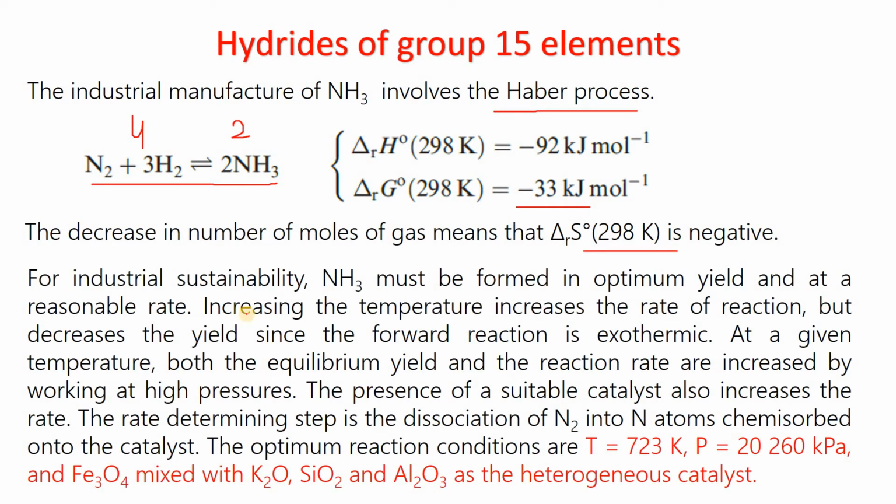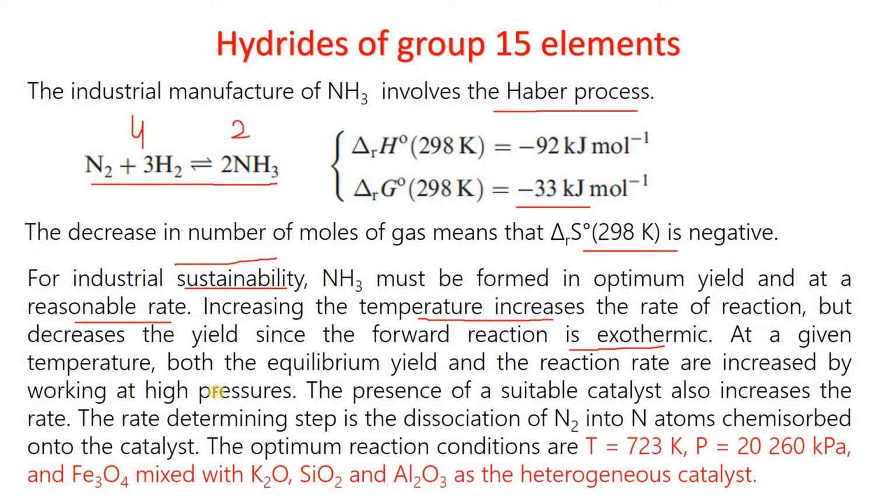For industrial sustainability, the ammonia must be formed in optimum yield and at a reasonable rate. So for the industrial purpose, we require both things. First, the rate should be fast and the yield should be high. But as we know, this is an exothermic reaction. Increasing the temperature increases the rate of reaction but decreases the yield, since the forward reaction is exothermic.